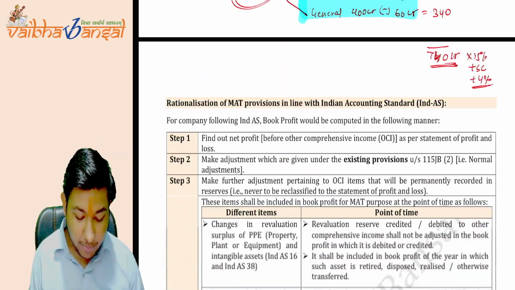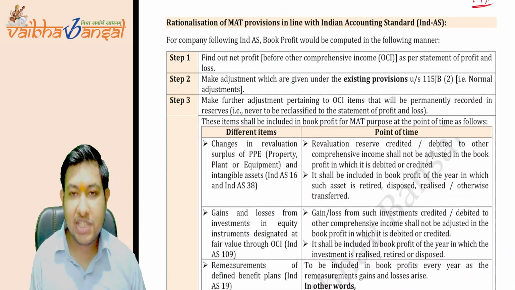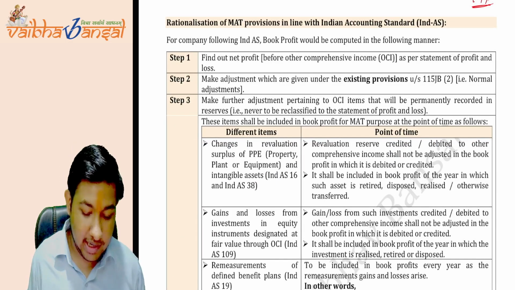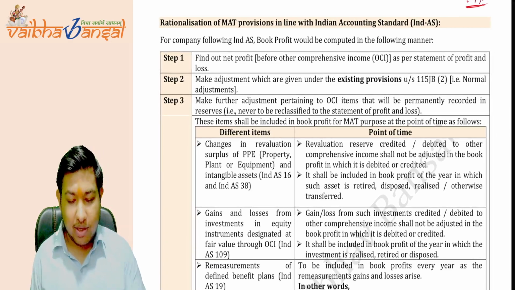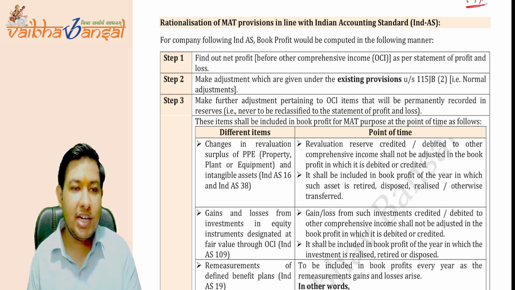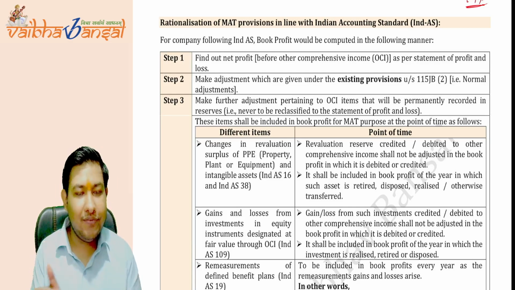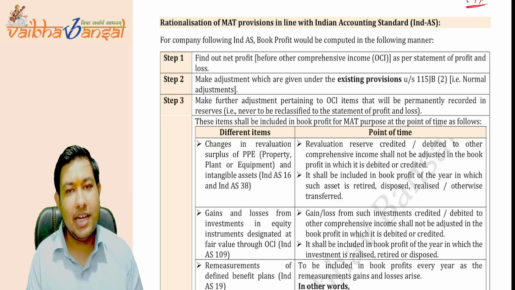Clear. Now coming to the rationalization of MAT provisions in line with the IND AS. What is the need of this rationalization? In the intermediate you studied the accounting standards, and now in final you are studying the Indian accounting standards.